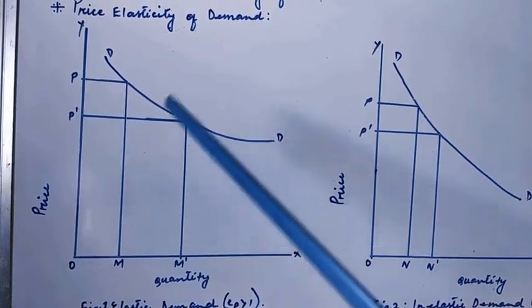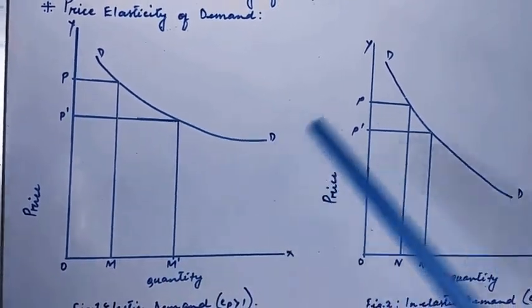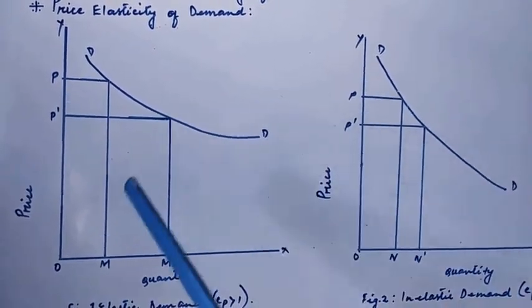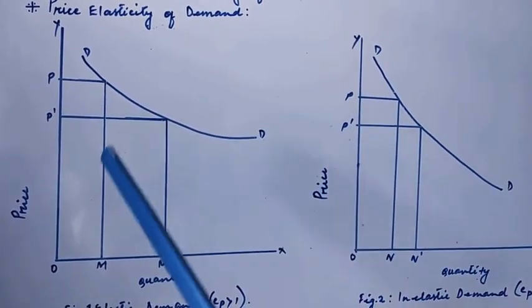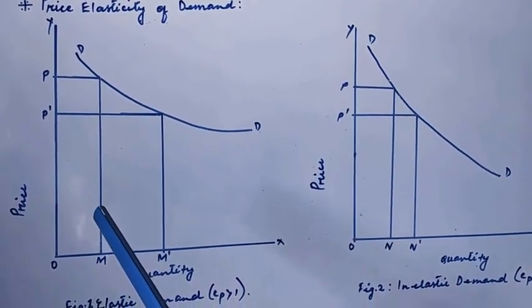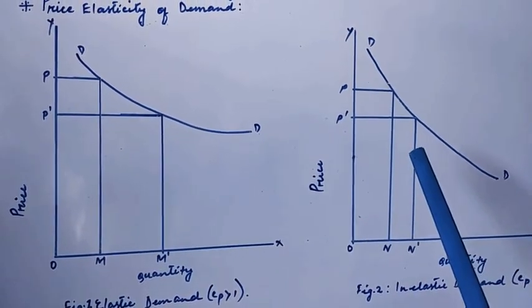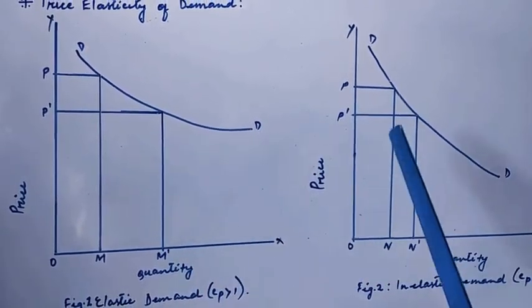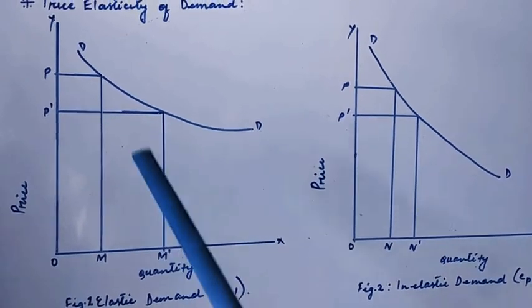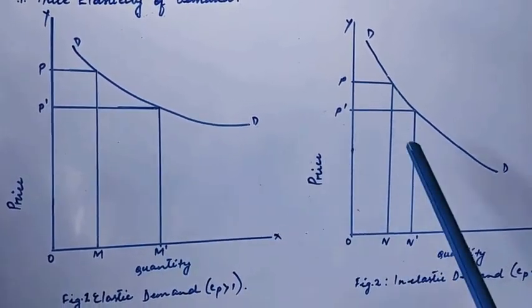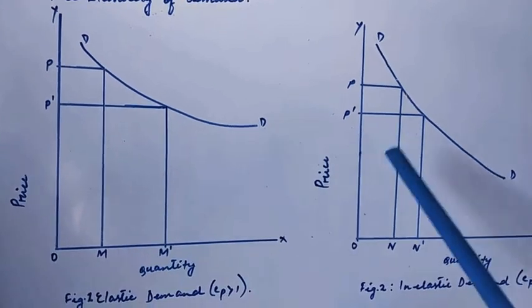So with the fall in price, what will happen to the quantity demanded? We shall see the result of quantity demanded due to the fall in price in these 2 diagrams. We will see a different story and a different picture here.